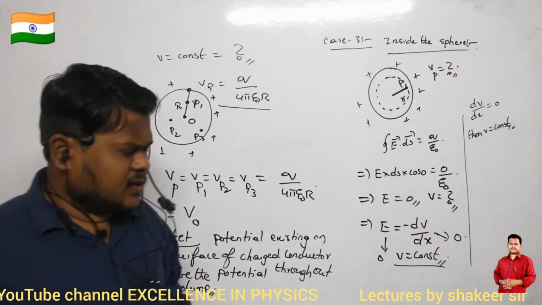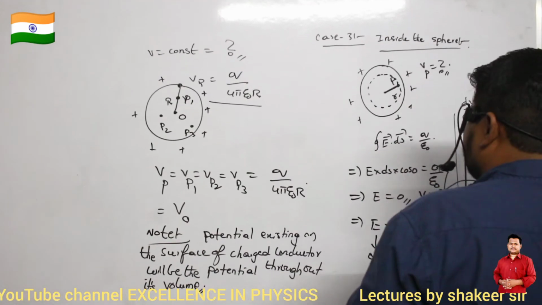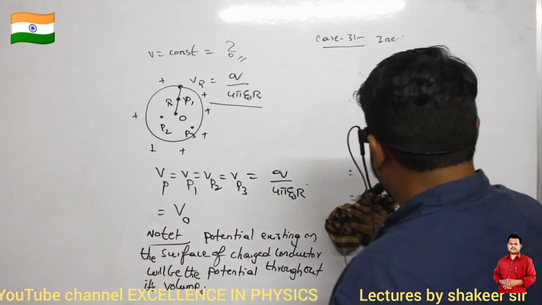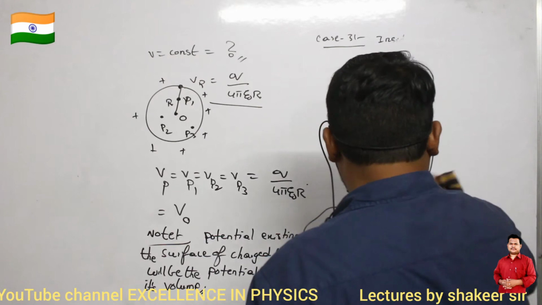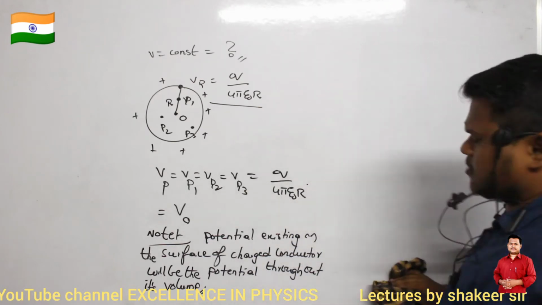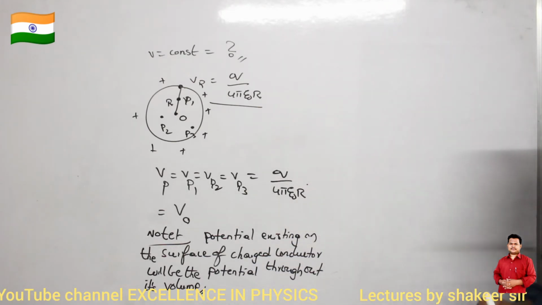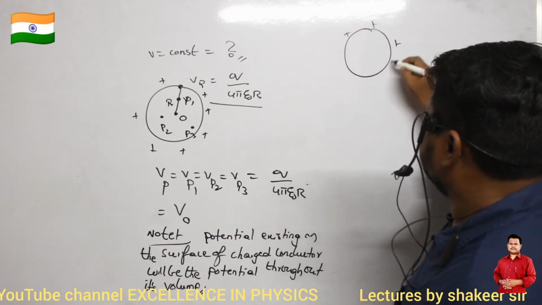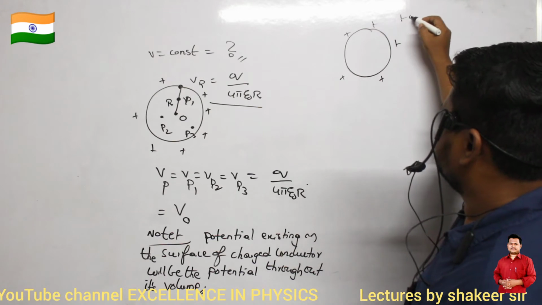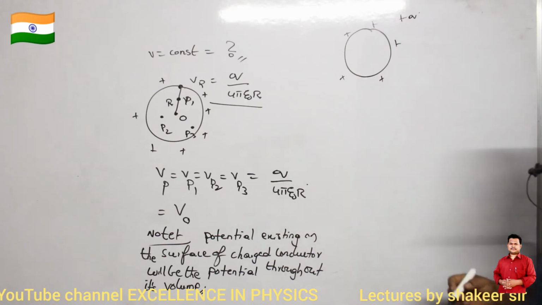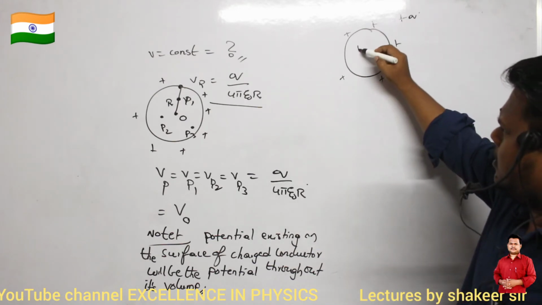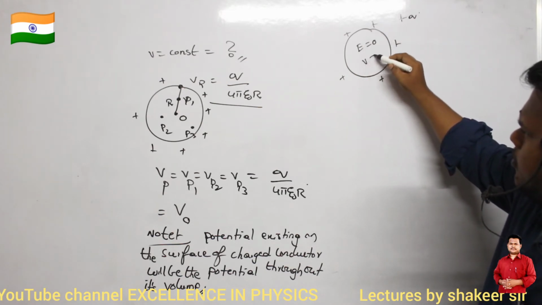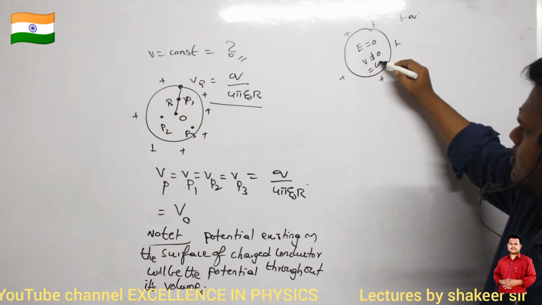Now let us try to understand the actual meaning of this, which is generally not discussed in books. Let us understand the meaning of the results we got quantitatively. For example, this is a charged sphere, and the total charge on it is plus Q. We have studied that the electric field inside this sphere is 0, but the electric potential is not 0 and it is a constant.